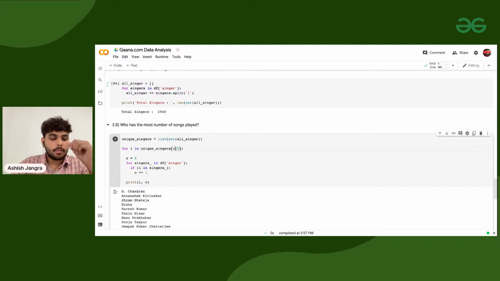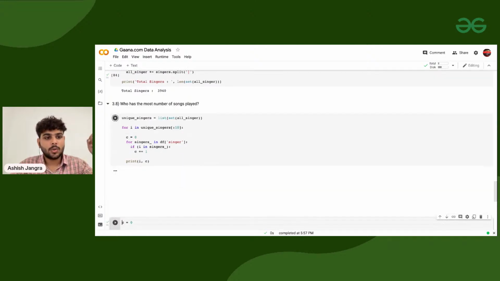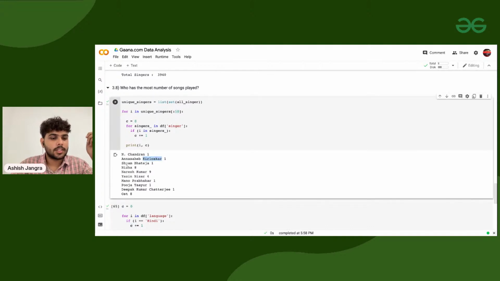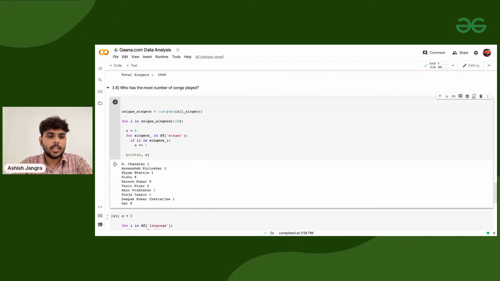I'm doing this for the first 10 singers. If I'm executing it, here you can see N. Chandran has 1 song, Anand Sai 1 song, Sham 1 song, Nisha 8 songs, Naresh 9 songs, Yashin 4 songs. Okay, sorted. Now I need to do this for all the singers, and I'm creating a new list here.